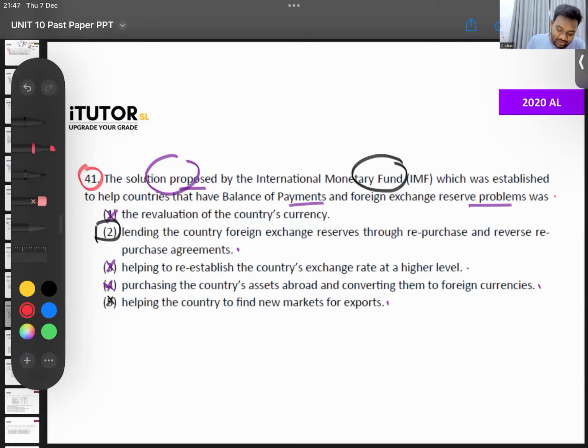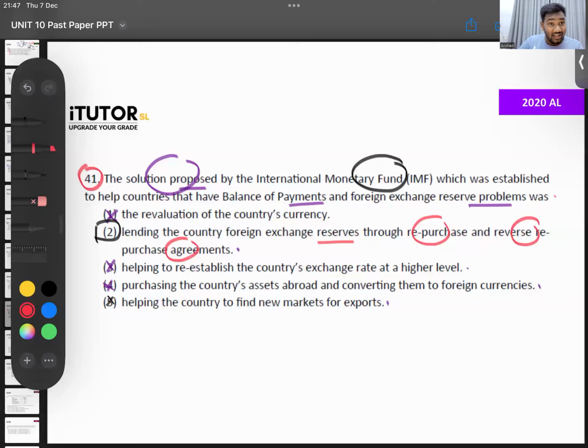What is number 2? Lending the country foreign exchange reserves. Okay, so what did the IMF do for us also? They gave us dollars, no? They gave us loans in terms of dollars. They lent us foreign exchange reserves. But whatever they give, we put it into our reserves, through a repurchase and reverse repurchase account. That is not what is happening in Sri Lanka right now. They are not purchasing treasury bills or bonds. Now, this is before Sri Lanka's IMF program. So, this is not really what Sri Lanka's IMF program is.